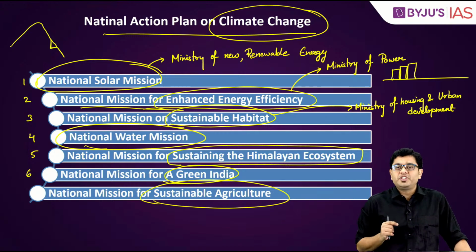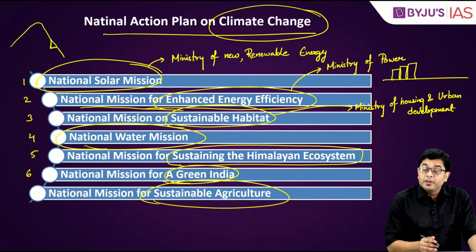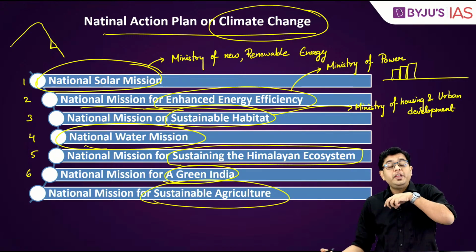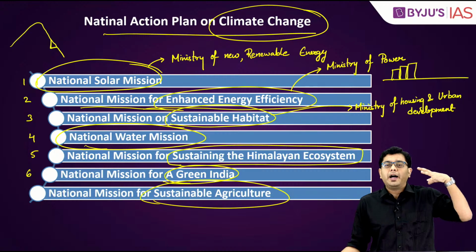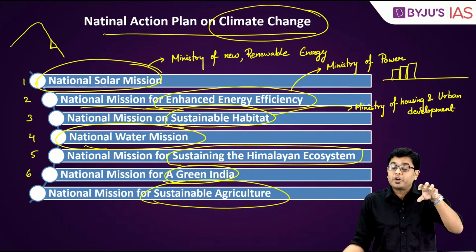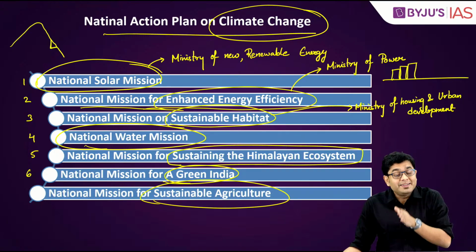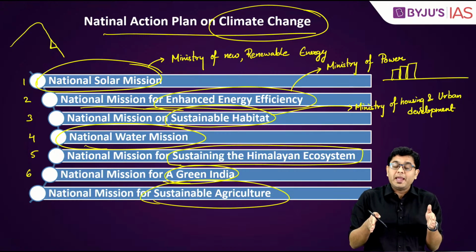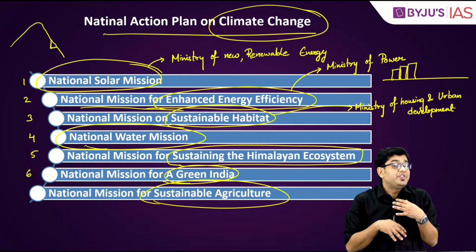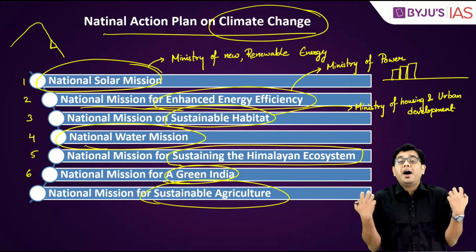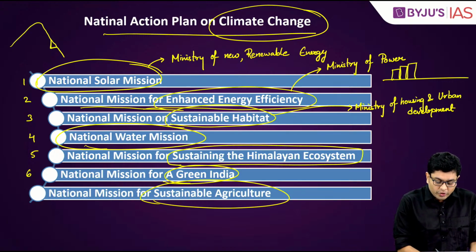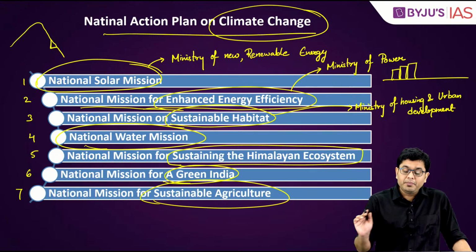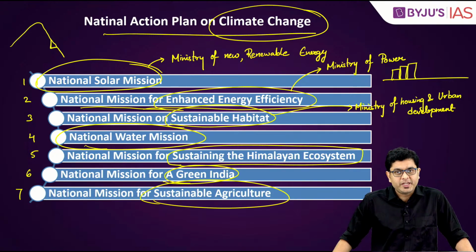So this is a mission which takes care of that, so that unscientific or unsustainable practices which lead to more emission of carbon dioxide and methane, particularly from the fields, don't happen. And agriculture, which is a mainstay of our economy and our employment provider, doesn't turn out to be one of the largest issues that India has. So these are the sub-schemes which are provided under the National Action Plan for Climate Change.